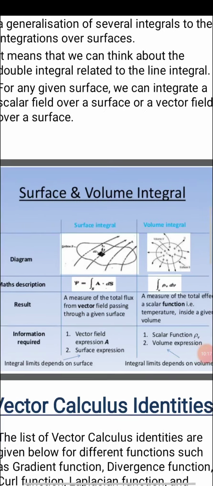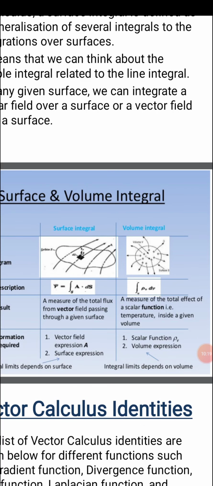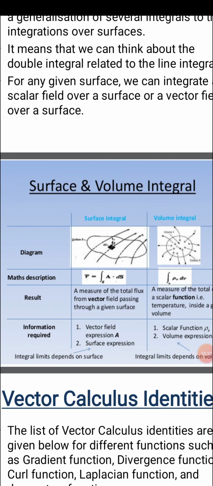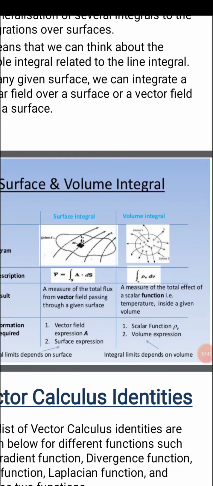The volume integral is a measure of the total effect of a scalar function, such as temperature, inside a given volume. In the case of a surface integral, we use integral limits that depend upon the surface, and in the case of a volume integral, we use limits which depend upon the volume only.